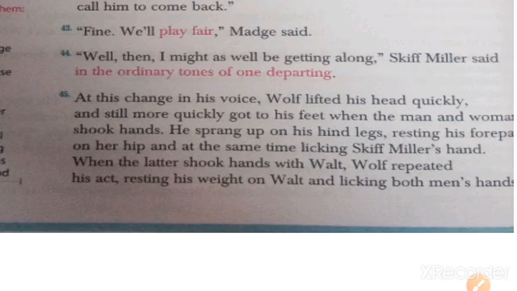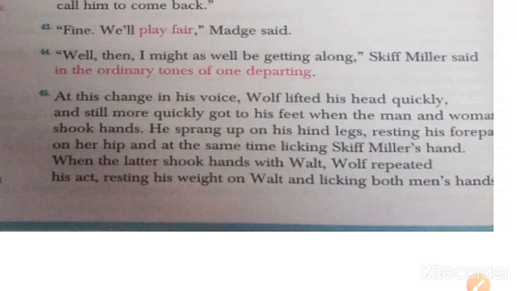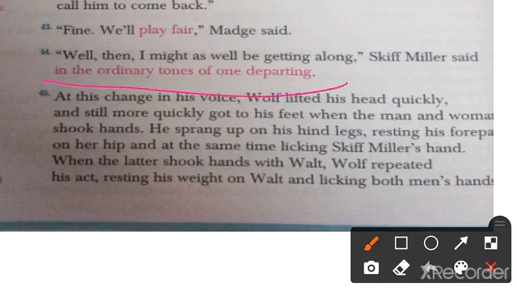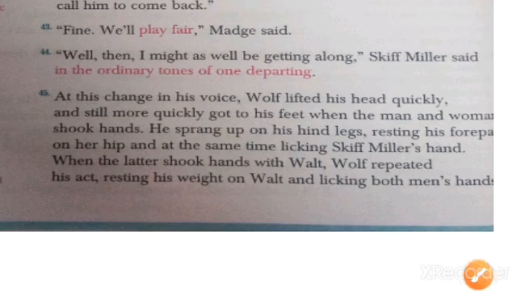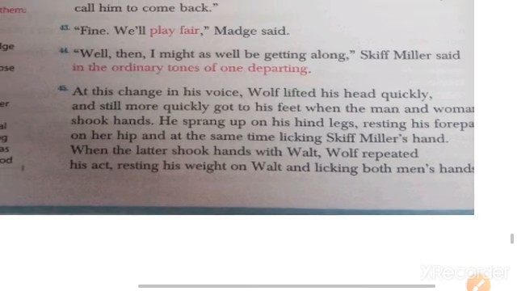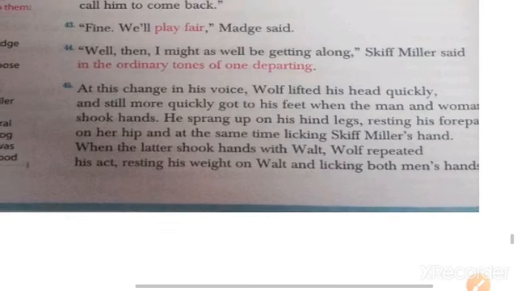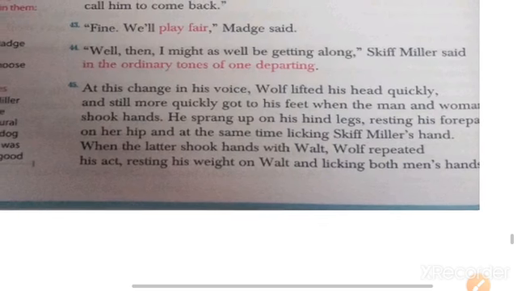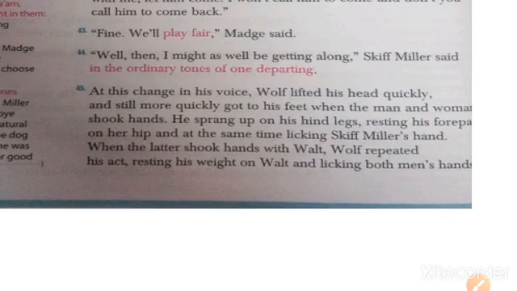"Fine, we'll play fair," Mitch said. "Well, then I might as well be getting along," Skiff Miller said in the ordinary tone of the departing. Okay, at this chance, in this voice, Wolf lifted his head quickly and then moved quickly to his feet when the man and woman shook hands. He sprang on his hind legs, resting his forepaws on his hip.